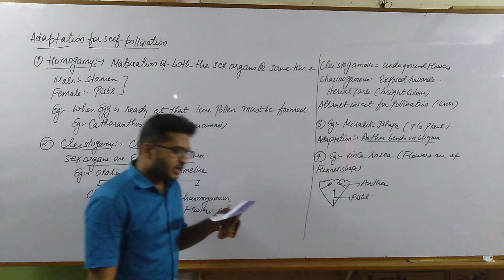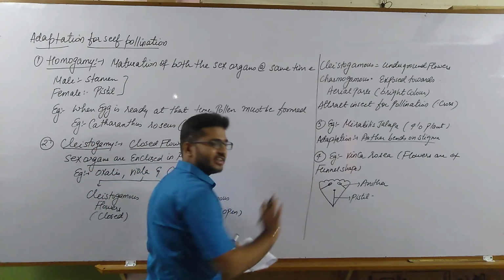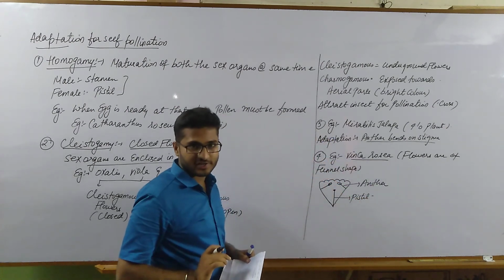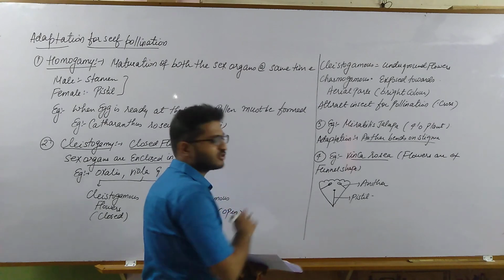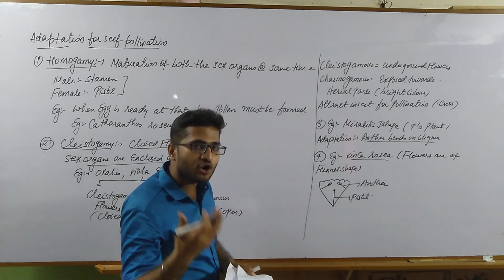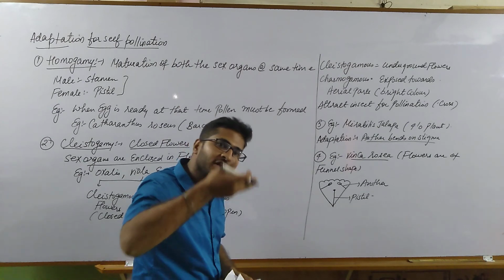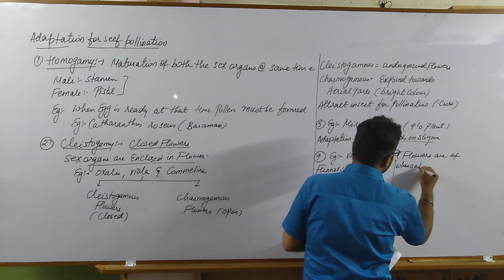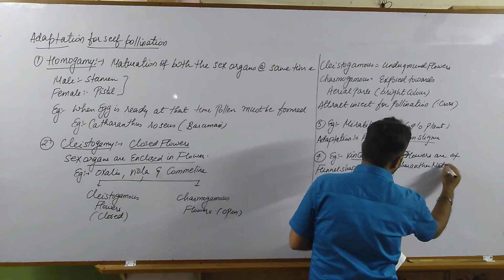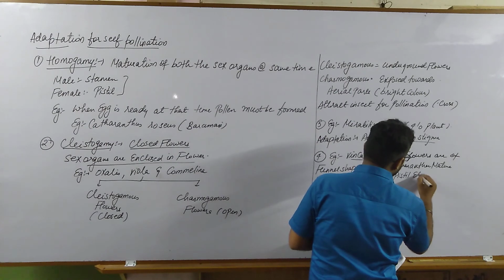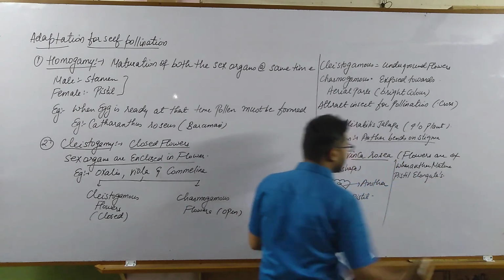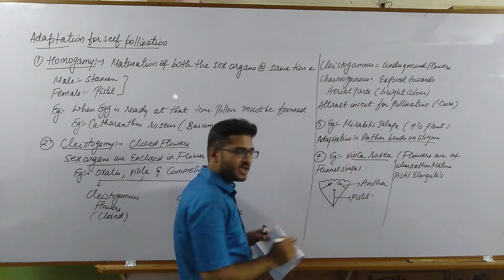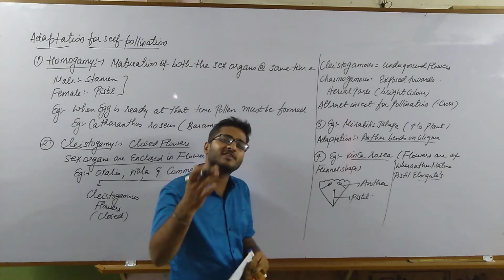Now what happens when the anther matures? The anther is located at the top region, and at the center of this Vinca rosea flower the pistil is located. When the anther matures, the pistil also matures and increases its size, it elongates on its own. So when the anther matures, the pistil elongates, meaning it will increase its size.